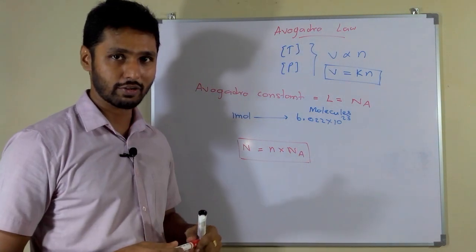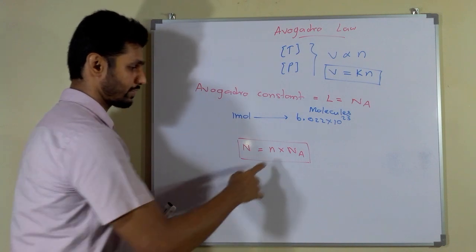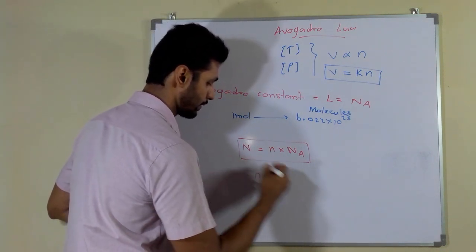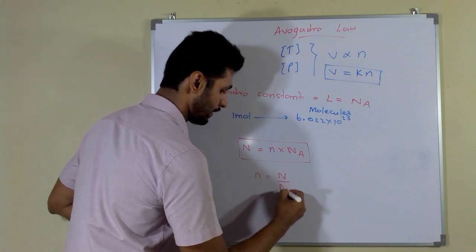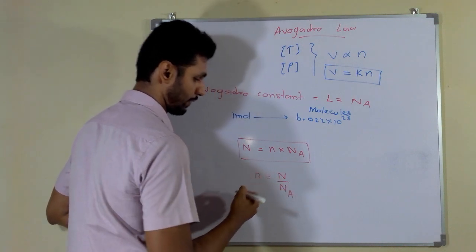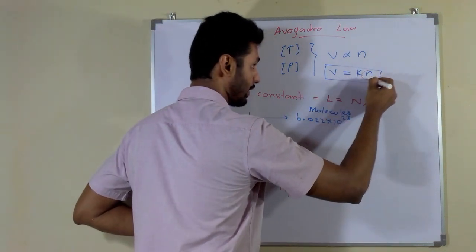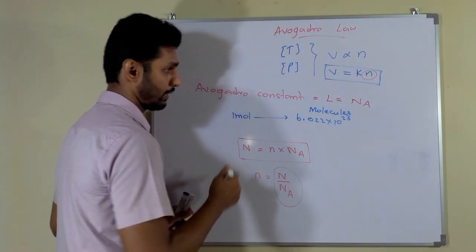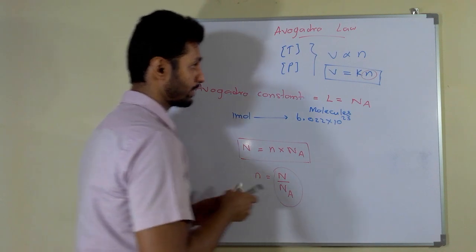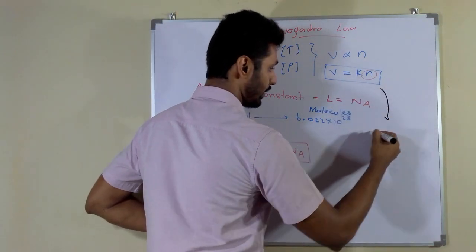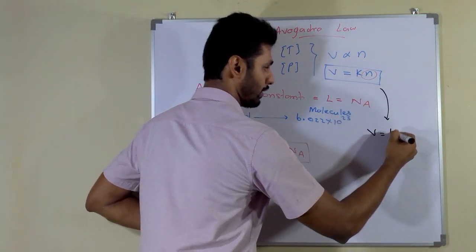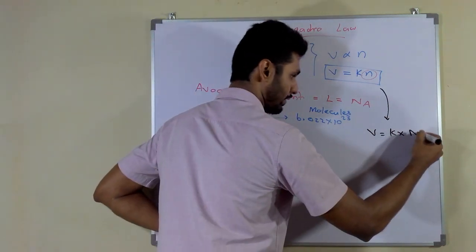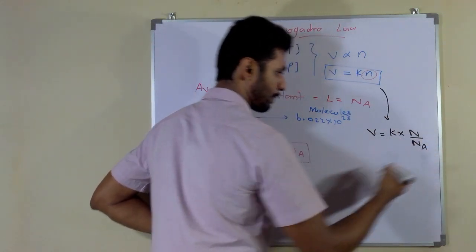This is in the chemical calculation part. So you can make small n the subject like this: n equals capital N divided by Na. So you can replace this n with this part. Then I will write it like this: V equals K into N divided by Na.